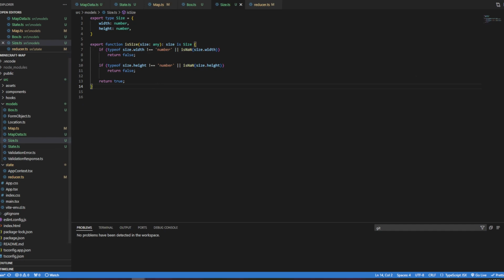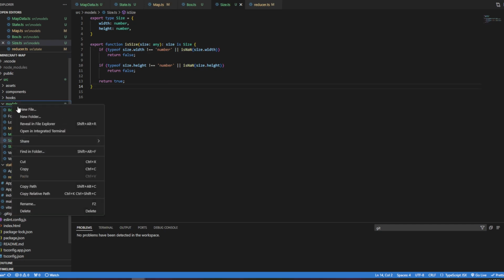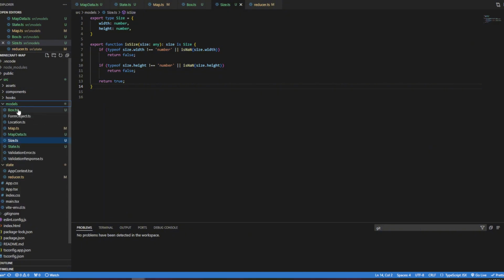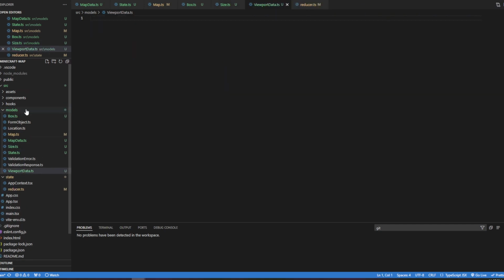So now I'm going to create, actually I think I'm going to create state. And I think I want to have a viewport. I want to have a file of viewportData.ts. And this is going to be very much like map data.